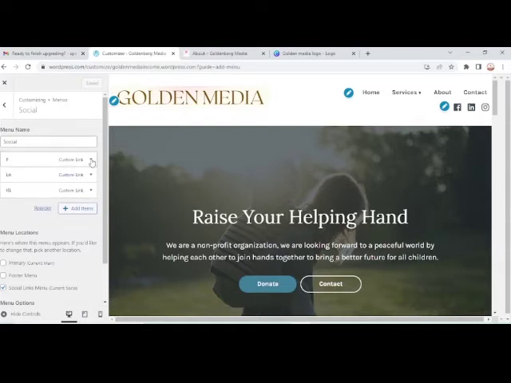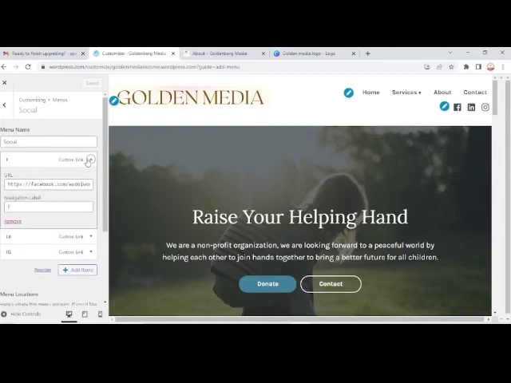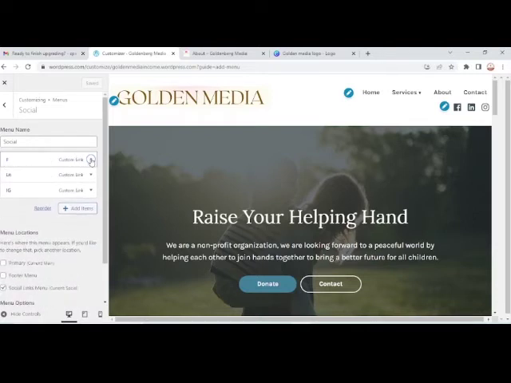Now that we've gotten our social media handles, if we need anyone removed, all you need to do is just click on the handle and then you see remove, and then you click on it, it goes out. Same thing. And then when you want to add, click on add item and just leave it the same way we have done it, and you get it done. So the next one we're going to look at is WordPress plugins.